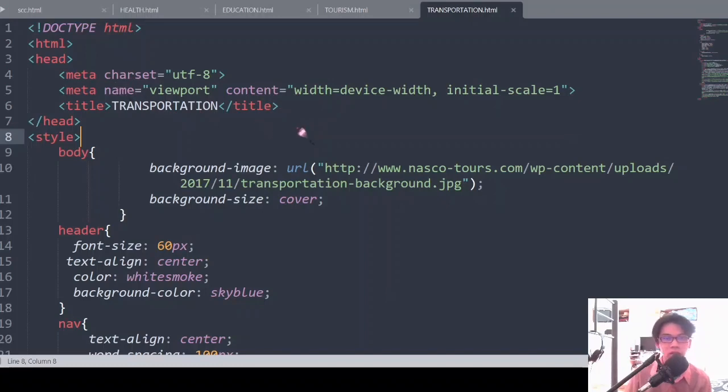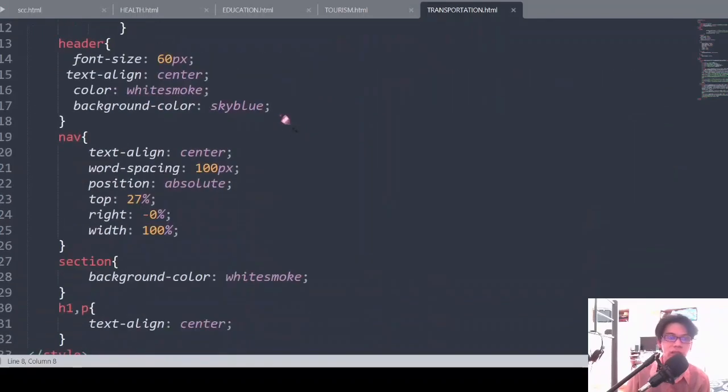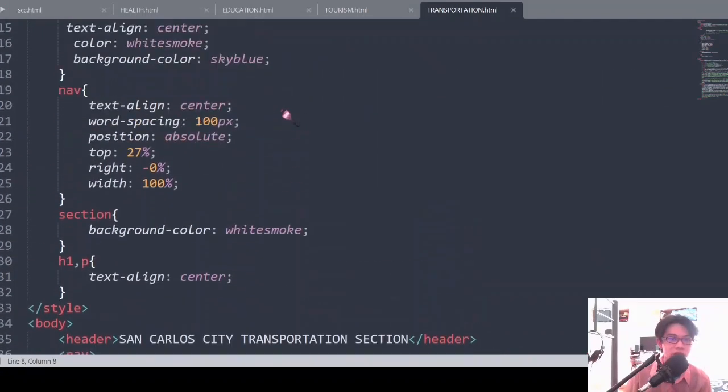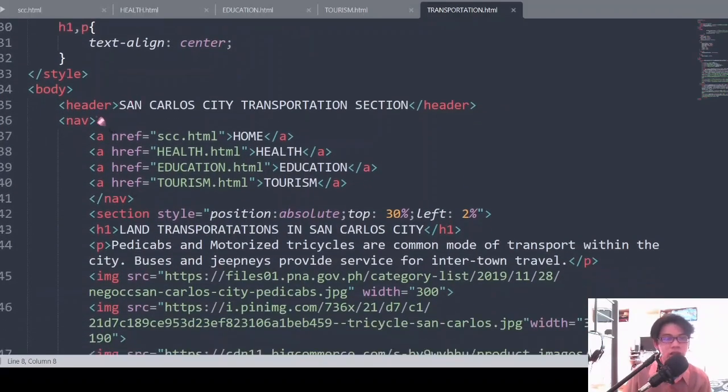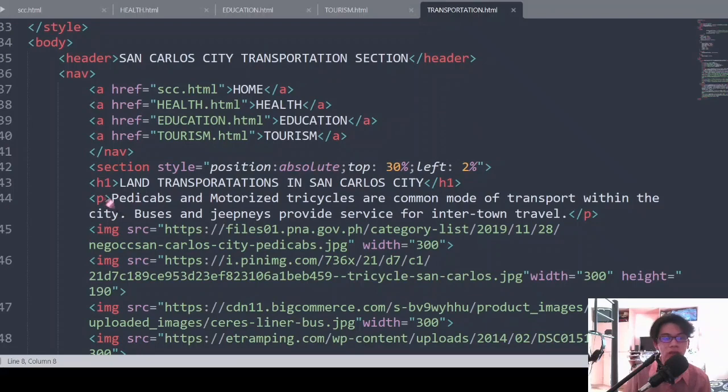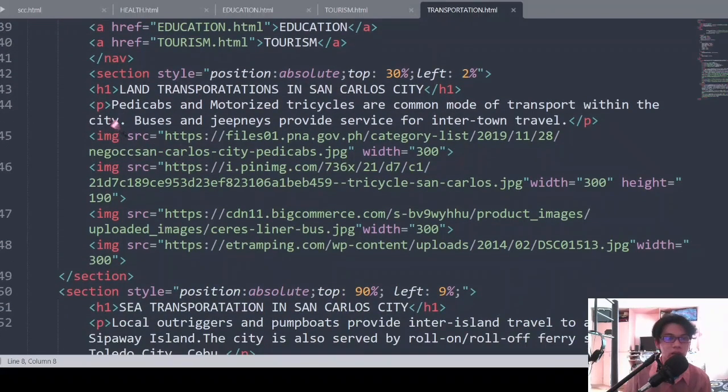So again, my syntax and the styles for each pages is the same. So I have here a header, then I have here section. So header is San Carlos City transportation section. Then we have here the navigation, the links. Then my header one is land transportations in San Carlos City. Then we have here a paragraph or details about what kind of land transportation we have here in San Carlos City. Then images here.